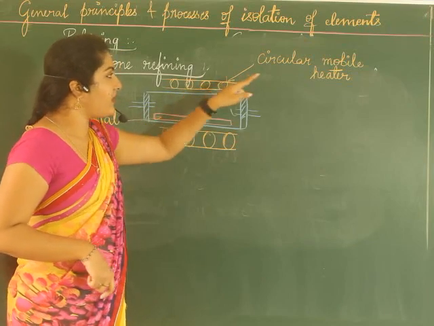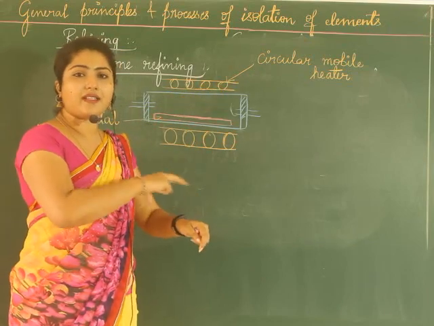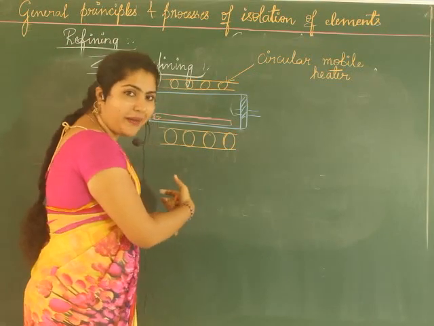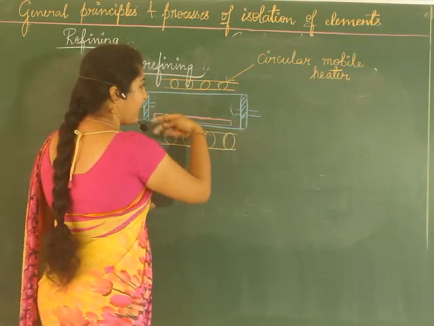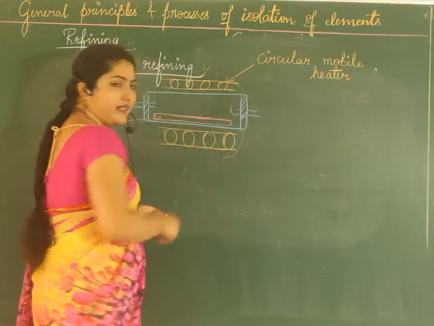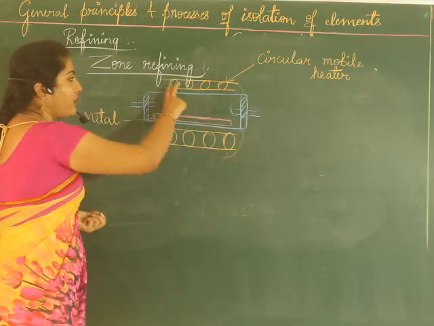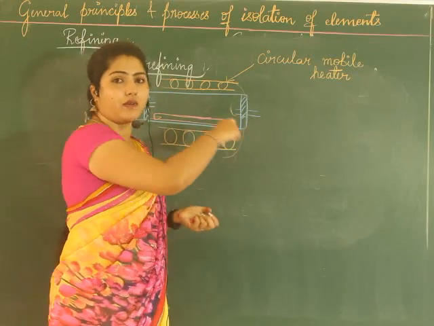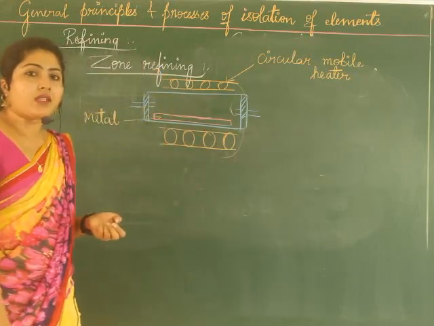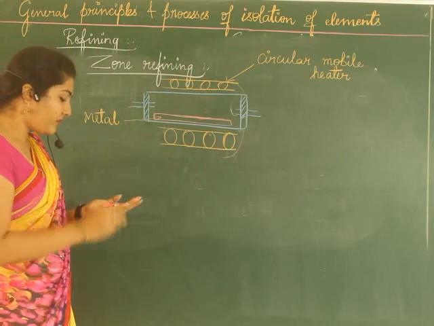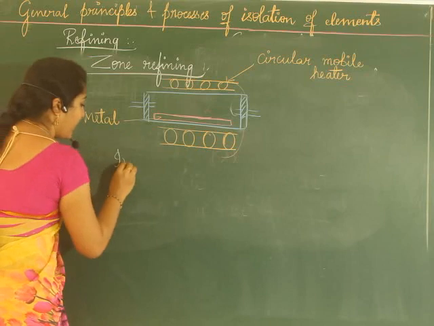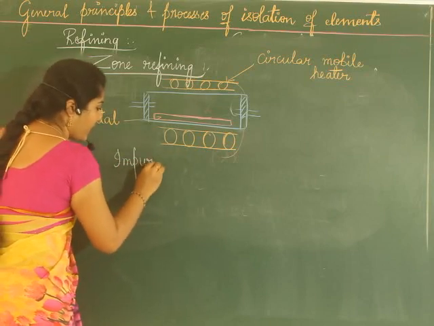Over which the circular mobile heater is passed. Or say you insert the metal in the circular mobile heater, and now the heater is being rolled, or it is being passed over the metal. Now what happens? The principle here is that the impurities...